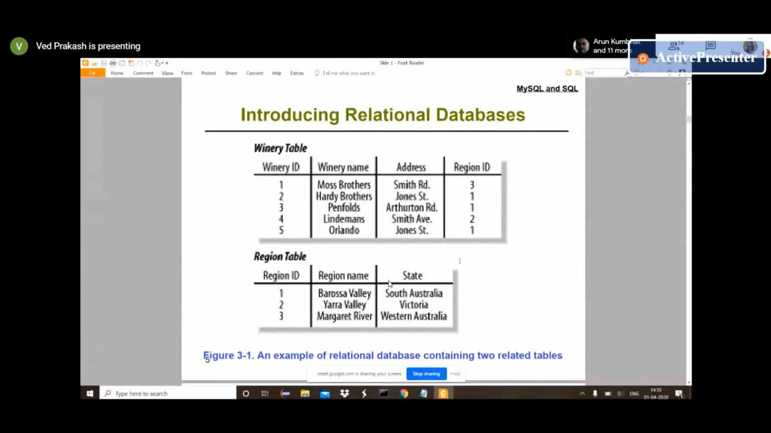So why do we provide this primary ID? Sometimes in one table we provide some information, and in a different table a different information, and we may have a relationship between the two tables. In this example, in the binary table we have binary ID, binary name, address, and region ID, and we may have a different table, the region table, where we provide region ID, region name and state. The region ID in the binary table and the region ID in the region table have a relationship.